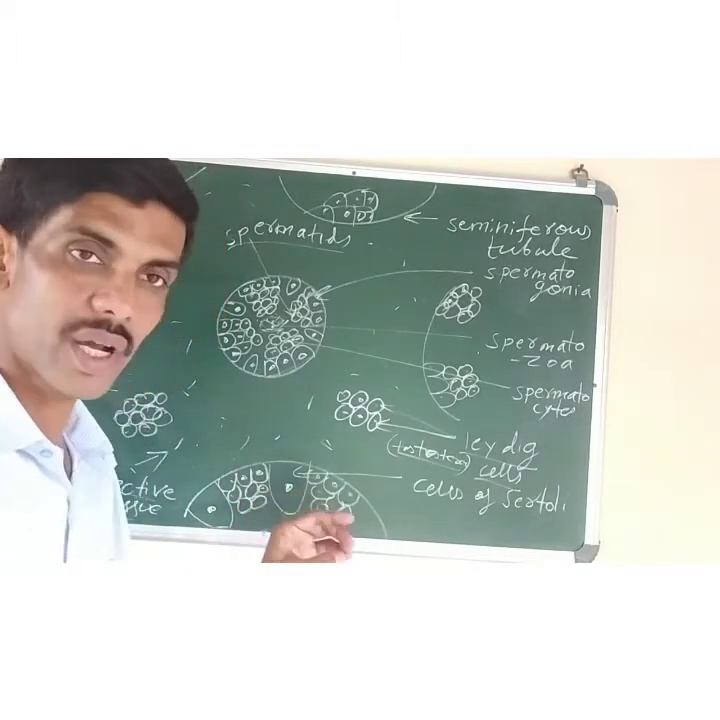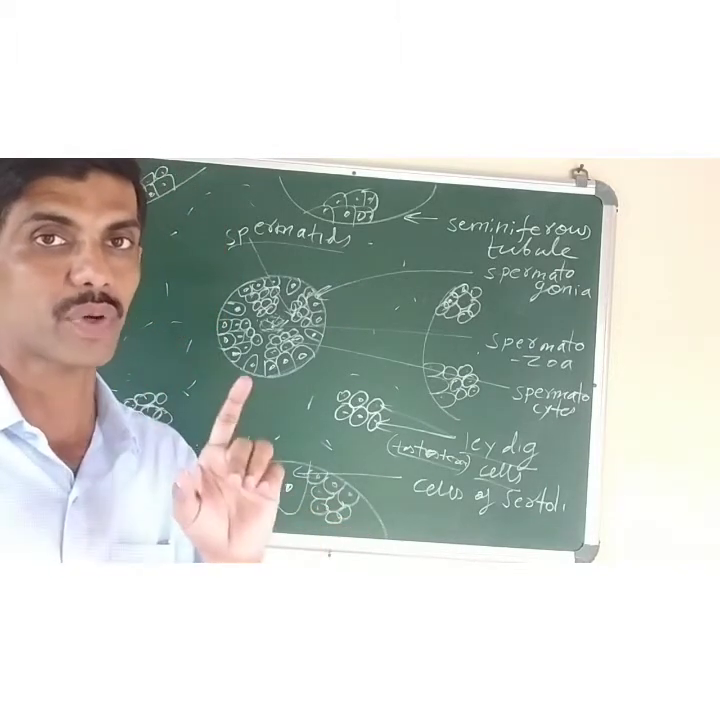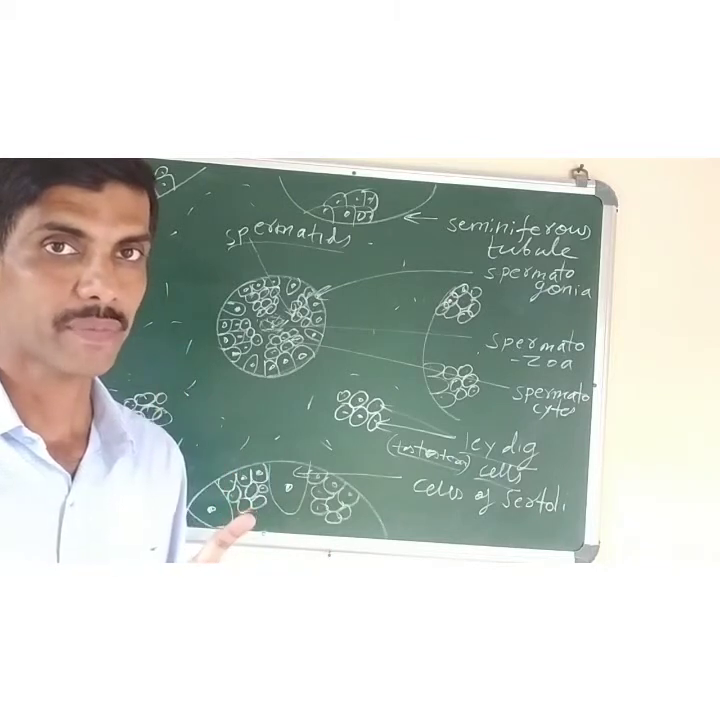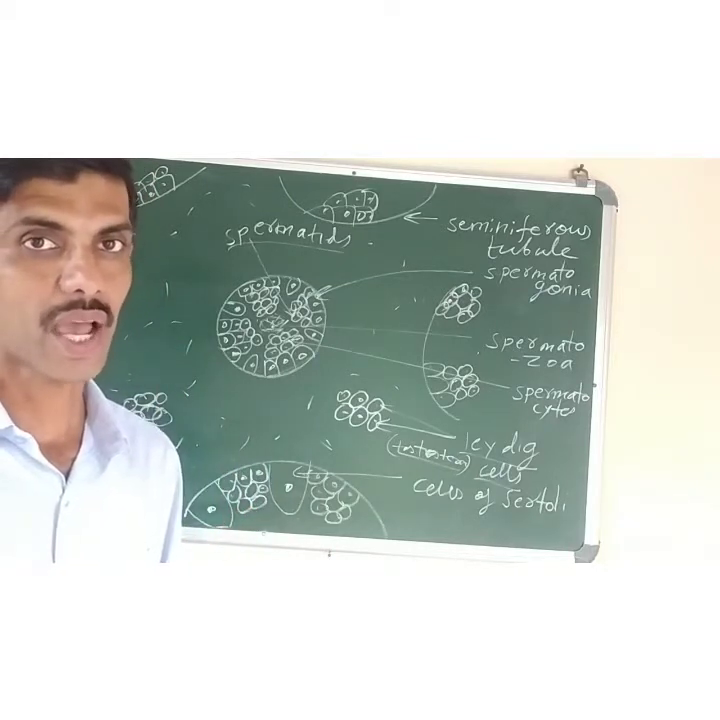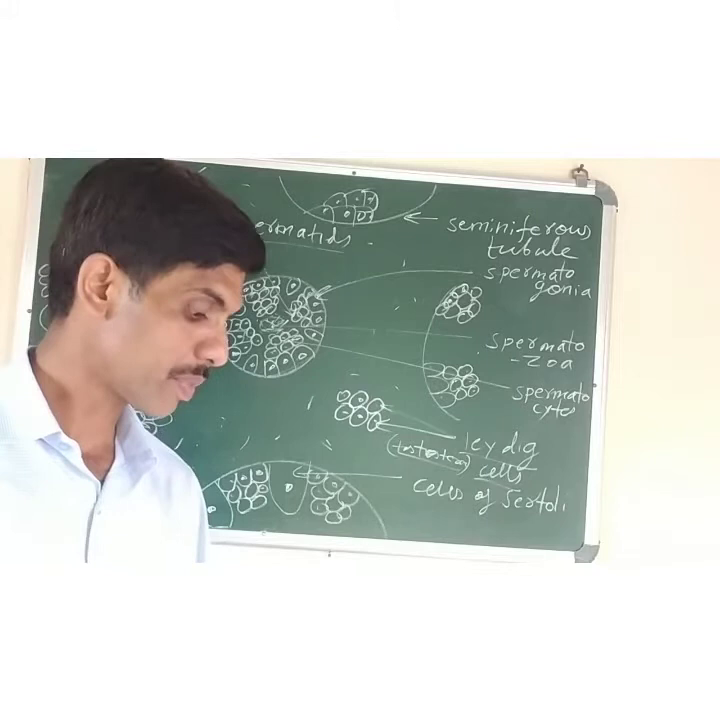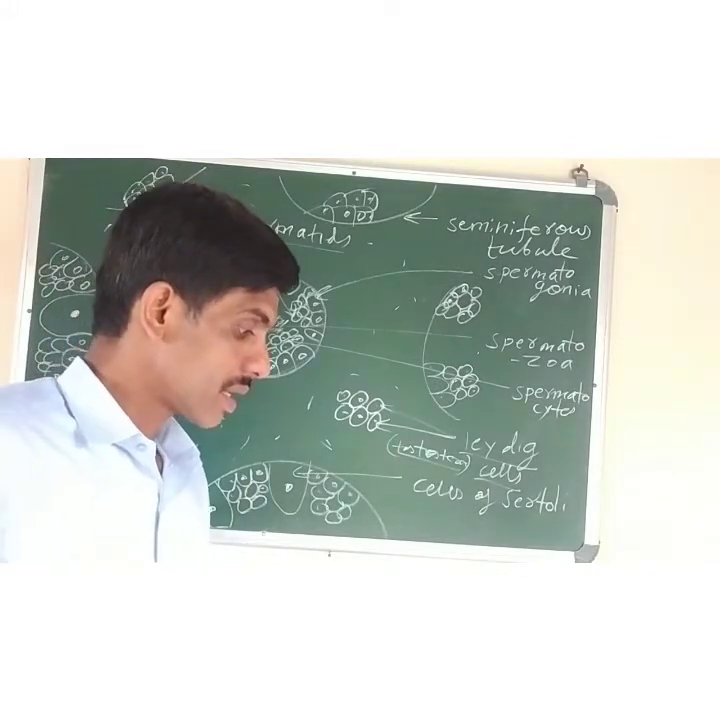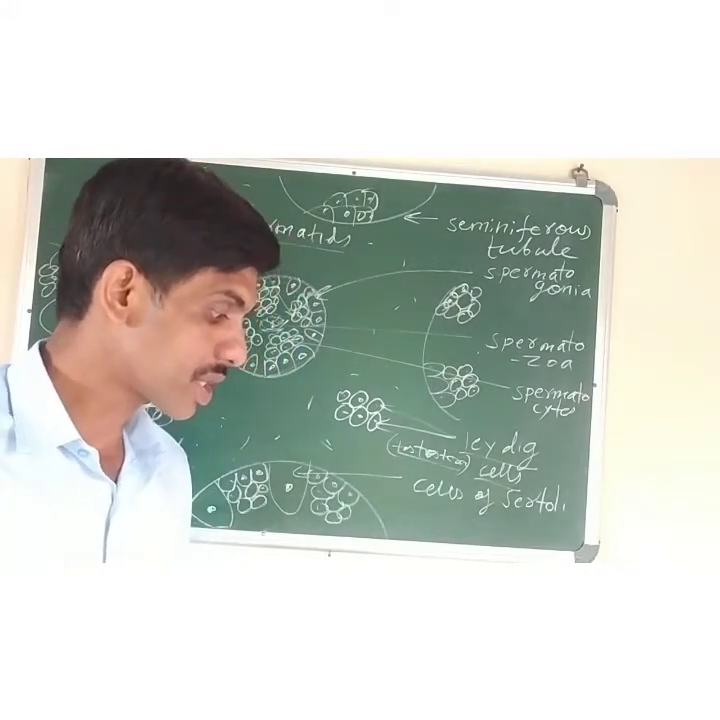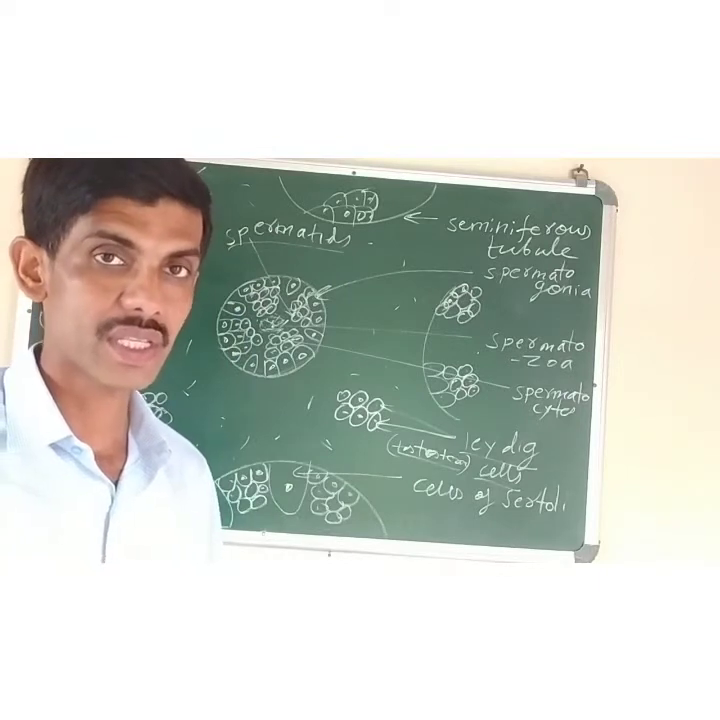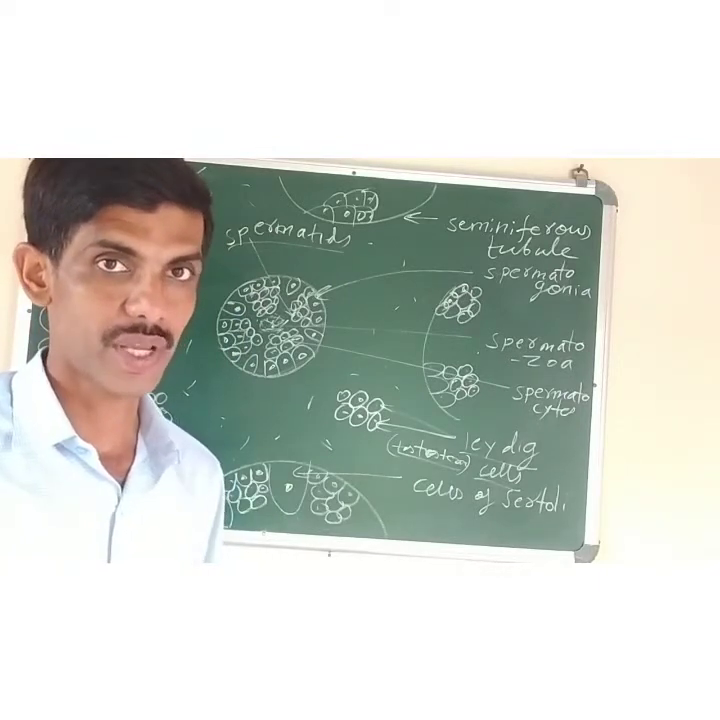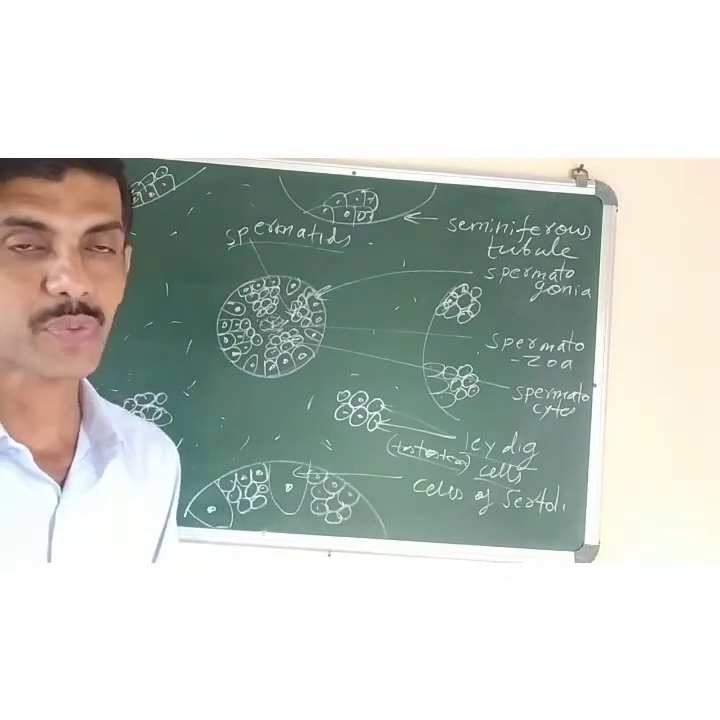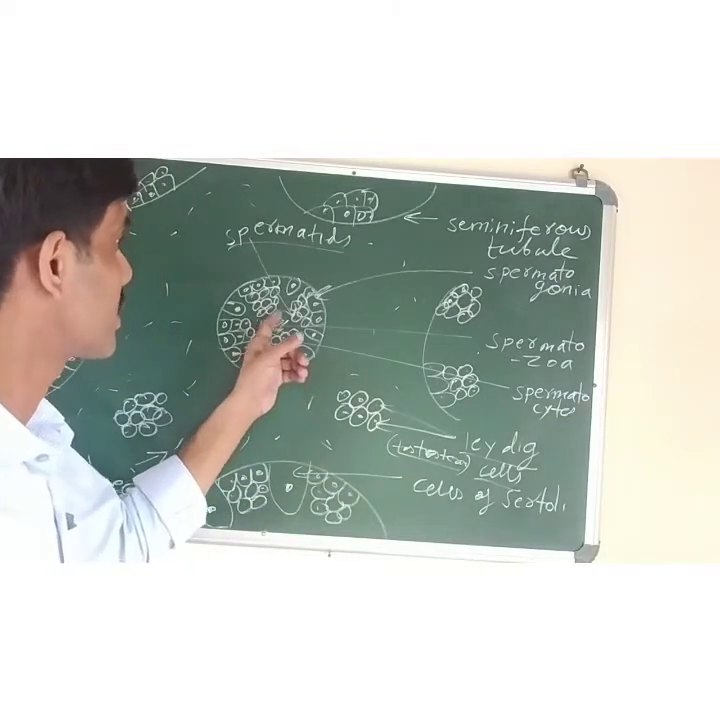So it will pass through the duct system, starting with the first one, the seminiferous tubule. It is also a type of duct which is highly coiled, and its length may be up to 6 meters when it is stretched. So the place where the sperm cells are produced is the seminiferous tubule.